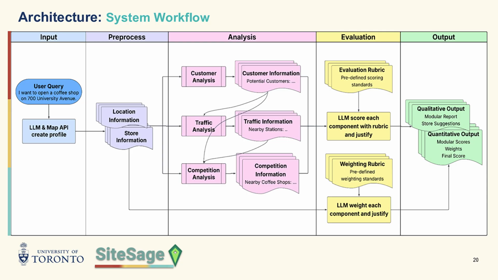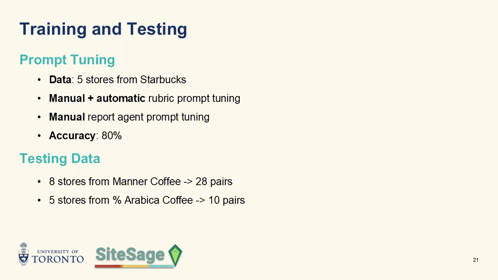Also, the weights for each component are decided by store information to cater to different users' needs. In our training, we used 5 Starbucks stores for manual and automatic prompt tuning. And for testing, we used 8 stores from Meta Coffee and 5 stores from Arabica.